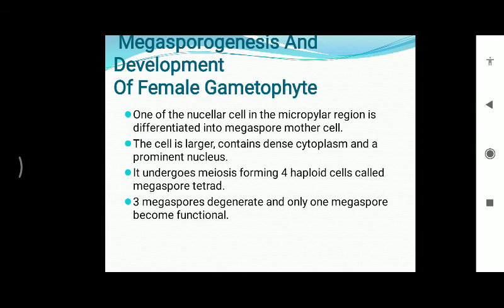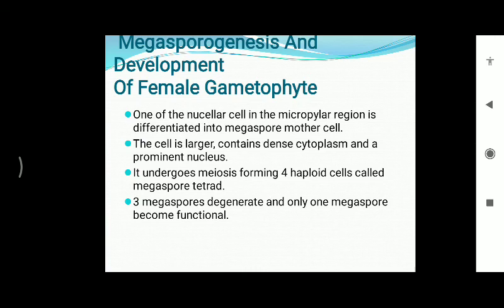Later on, they will create a chain of 4 cells by similar division, and that one is called the megaspore tetrad. 3 megaspores degenerate and only 1 megaspore becomes functional.